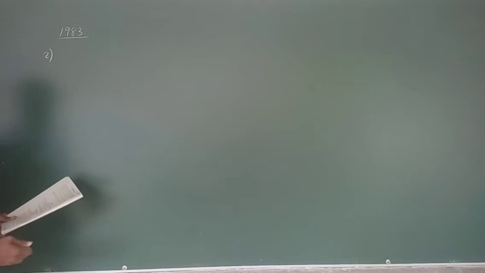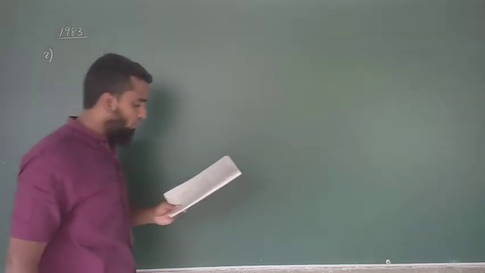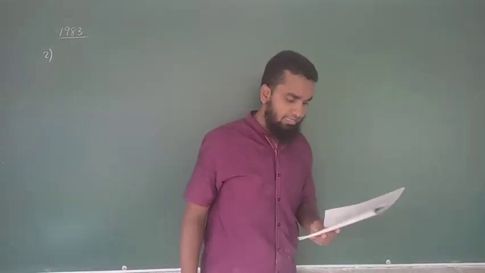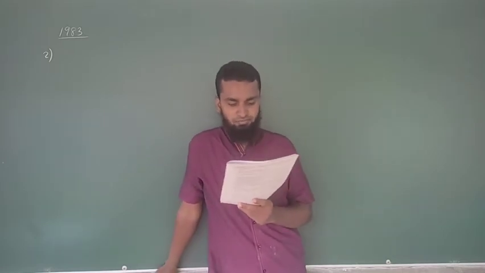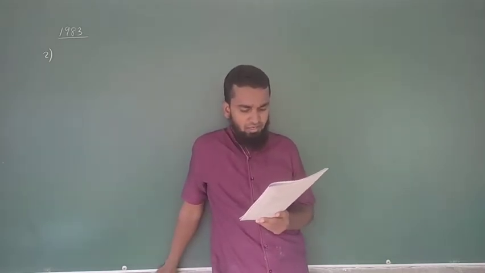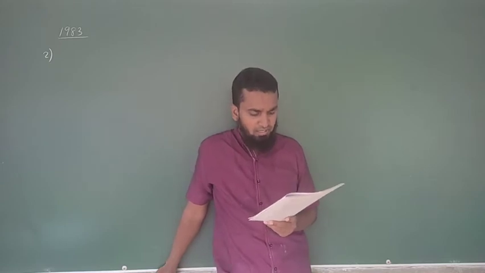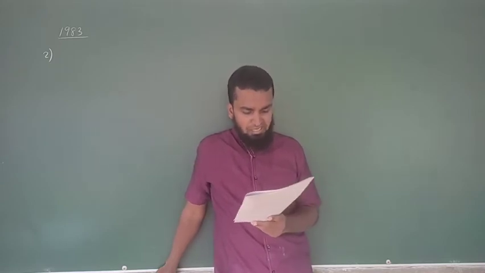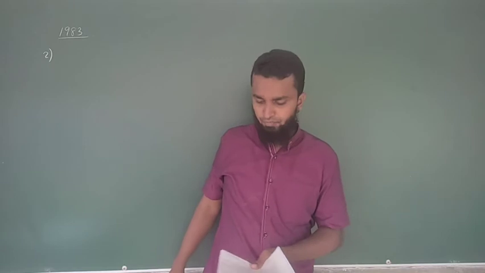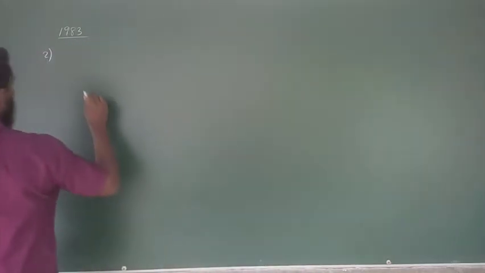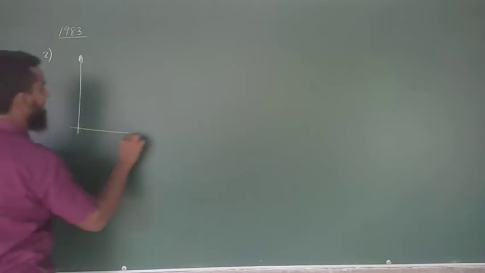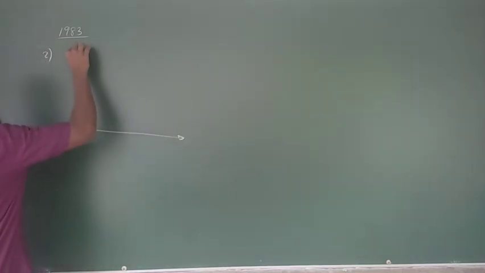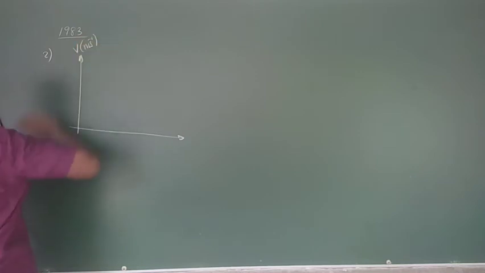The second question. Motion of an object over 60 seconds in a straight line is given in the following velocity time graph. Some statements about that motion are given below. Select the correct statement from them. Okay, good. Look at this. Here you have a velocity time graph. The velocity is given in meter second minus 1.